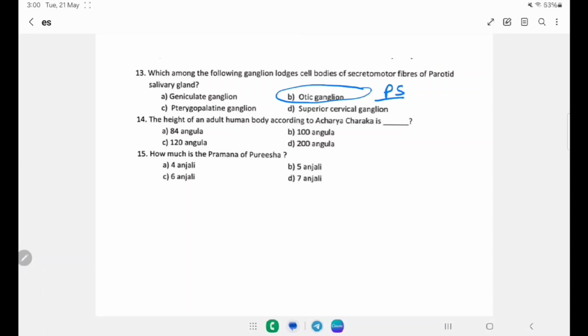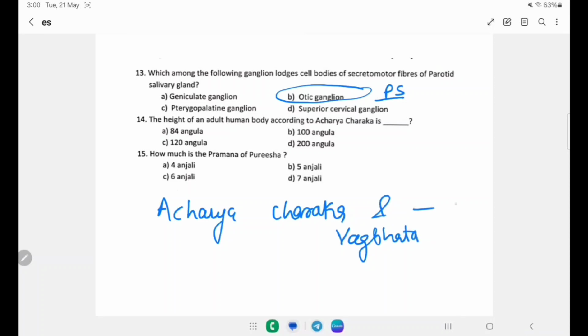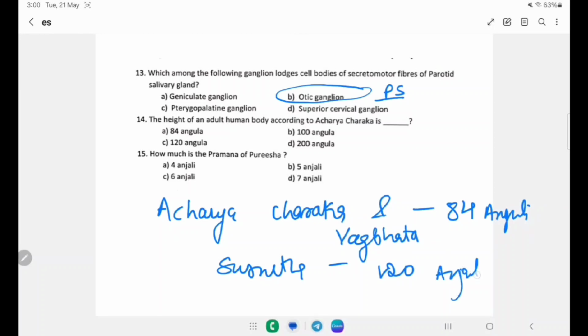The height of an adult human according to Acharya Charaka. According to Acharya Charaka and Vagbhata, the total length of a human is 84 angula. But according to Sushruta Acharya, it is 120 angula.